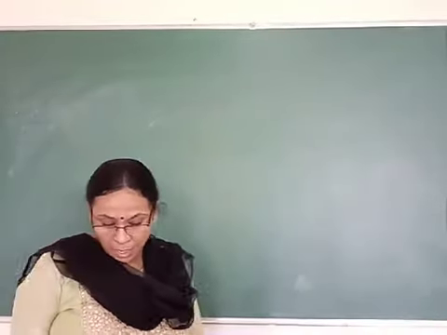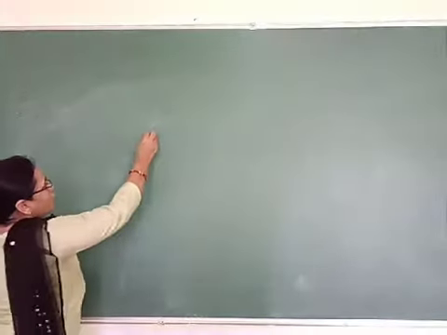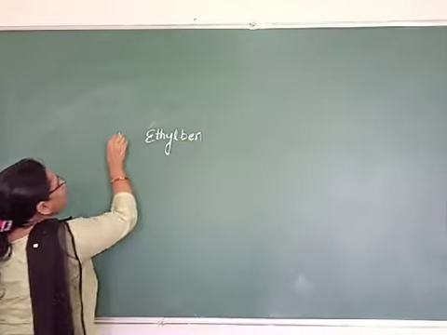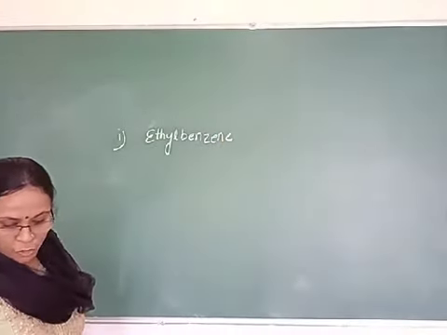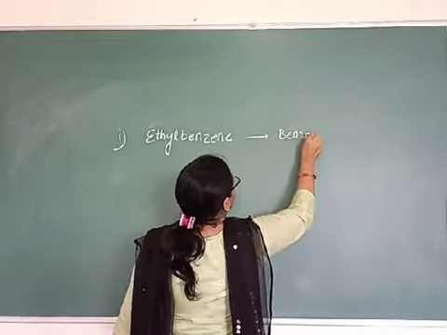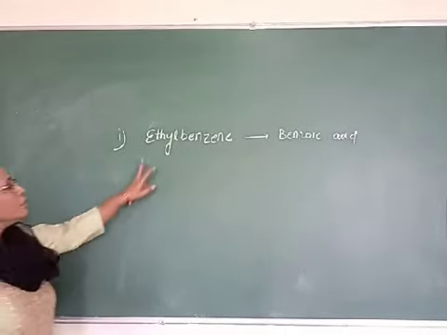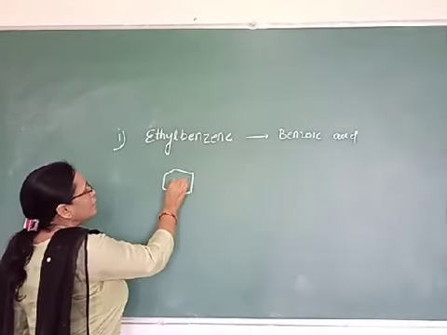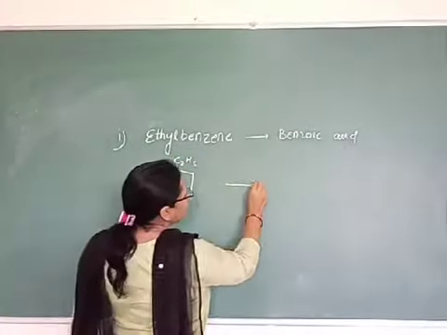So the first problem is, let's show how each of the following compounds can be converted to benzoic acid. We have to convert the given compounds into benzoic acid, such as the first one, ethyl benzene. You have to convert this ethyl benzene to benzoic acid. Let us first draw the structure. Ethyl benzene is C2H5 on the benzene ring, and you have to convert this into benzoic acid.